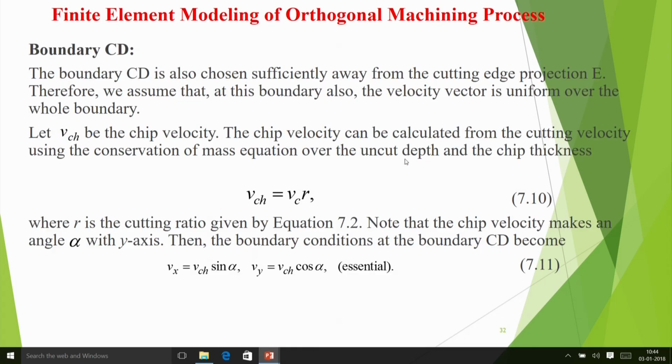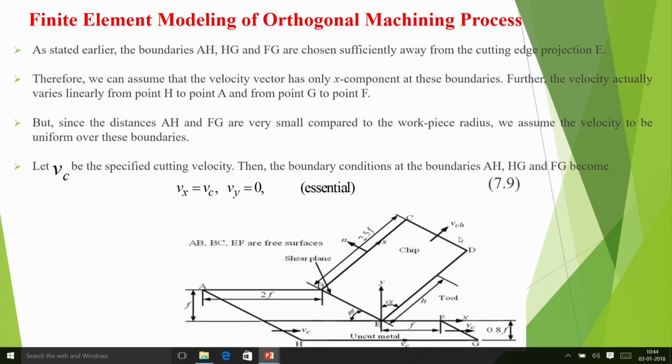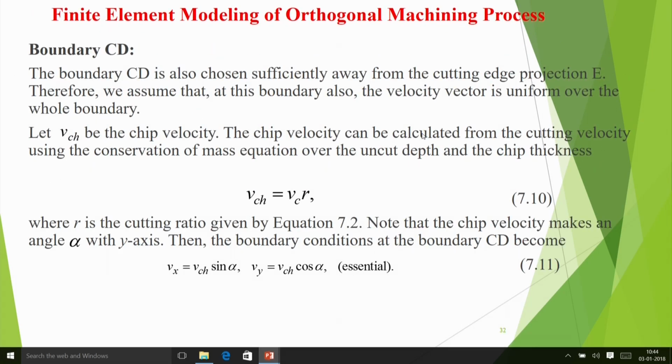So that type of boundary condition we put at boundary CD, that means this boundary CD, this is that free boundary here. At this boundary, from the cutting edge, we assume that this boundary velocity vector is uniform over the whole boundary. So VCH is the chip velocity, and this VCH is equal to VC times R. And in this case, boundary conditions at the boundary CD becomes Vx is equal to Vch sin alpha, Vy is equal to Vch cos alpha.